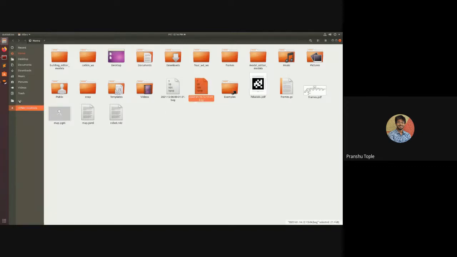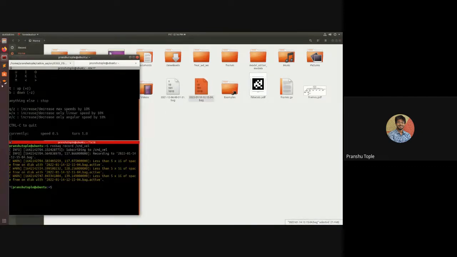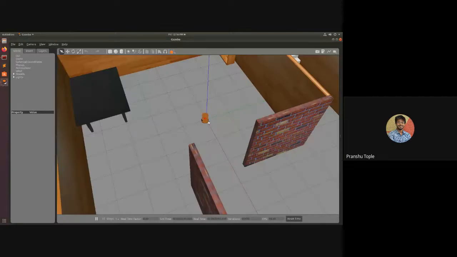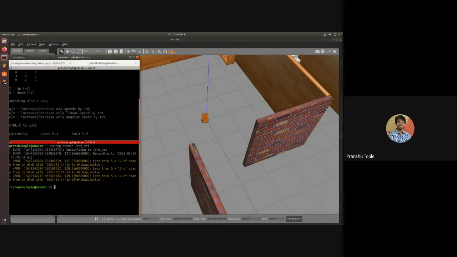So now I want to play this bag file. So let's consider that this was happening in the real world. This was happening in some industry, and the robot made a triangle. And now I want to check it on my end. So how can I do it? The company will send me this ROS bag file, and I can play that ROS bag file. So just like we recorded, we can also play this file.